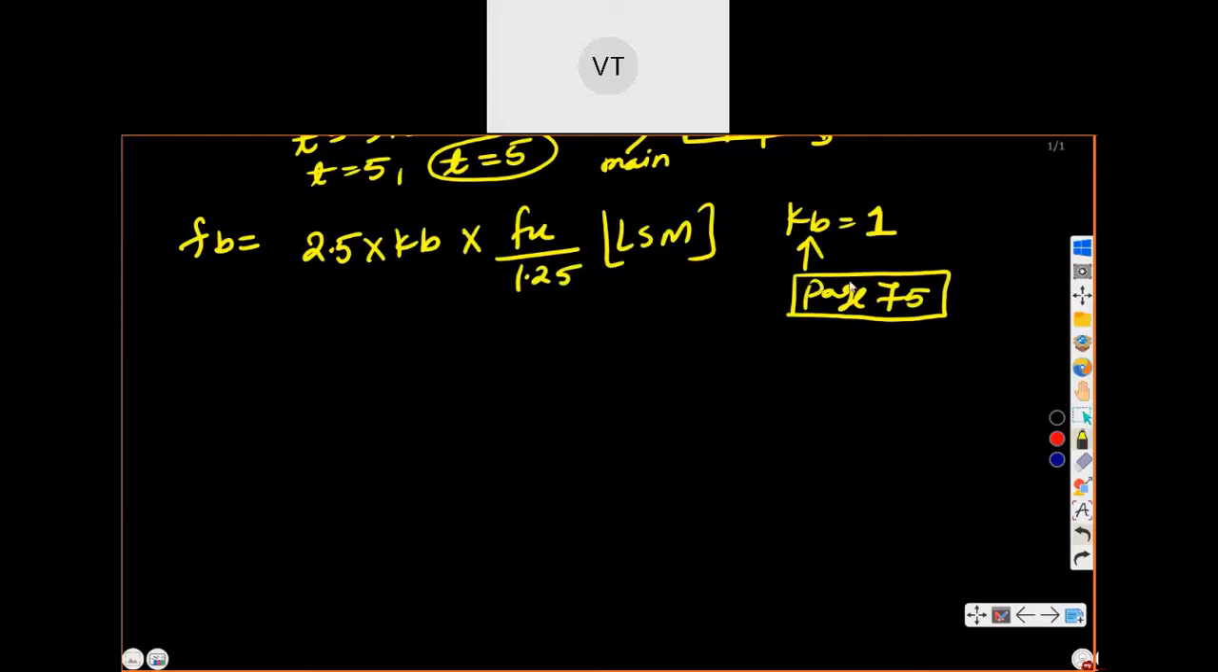This Kb generally depends upon edge distance and pitch distance. Fb is equal to 1.2 into Fy when we are using the working stress method. So what is this? Bearing capacity was Fp b.